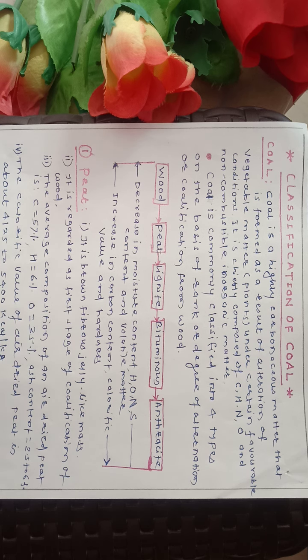Now, we will discuss in detail one by one these four types of coals. The first type is peat. Peat is a brown fibrous jelly-like mass. It is regarded as the first stage of coalification of wood. The average composition of air-dried peat is carbon 57%, hydrogen 6%, oxygen 35%, ash content 2.5 to 6%.